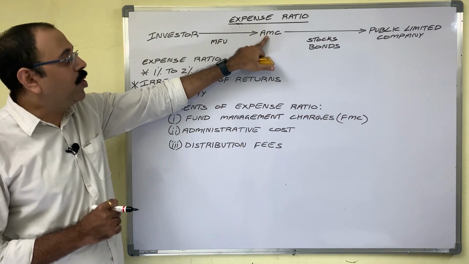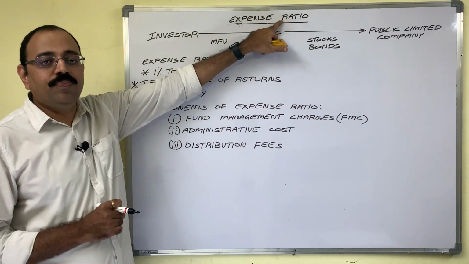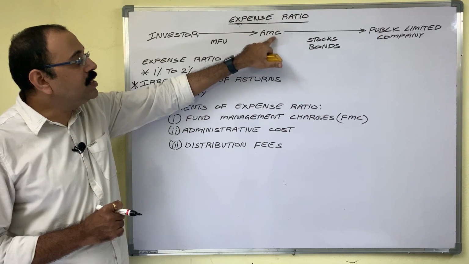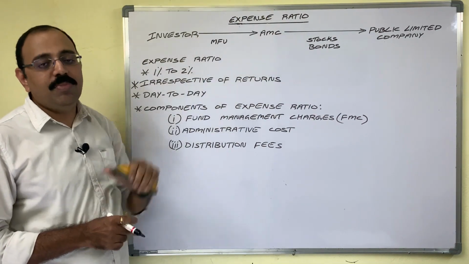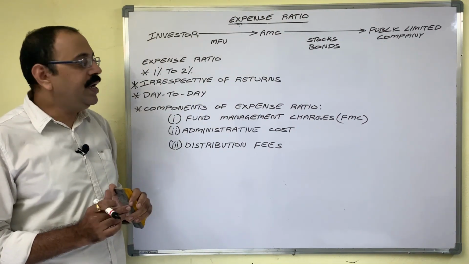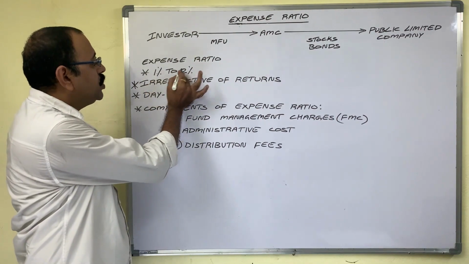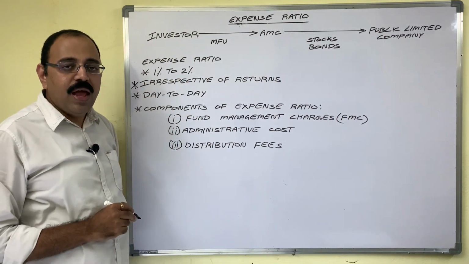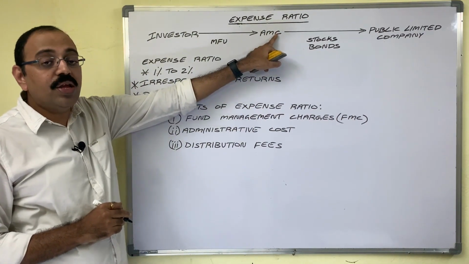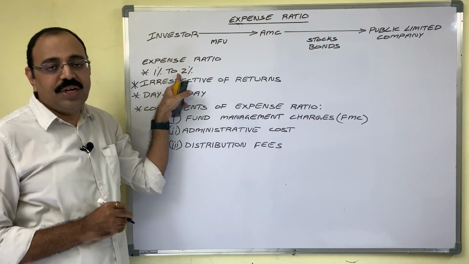These charges are known as expense ratio. So AMC collects that amount on an annual basis. Generally, it ranges from 1% to 2%, and AMC is not authorized to fix this percentage.